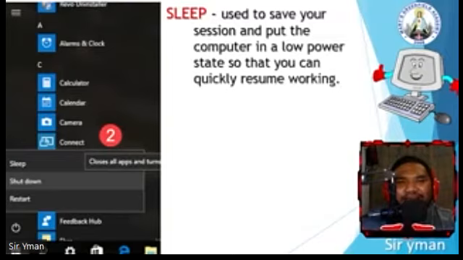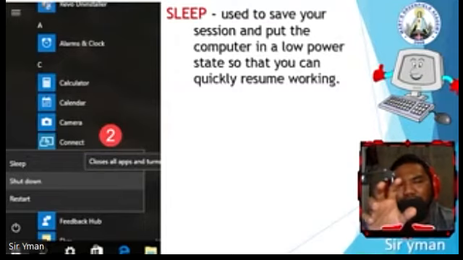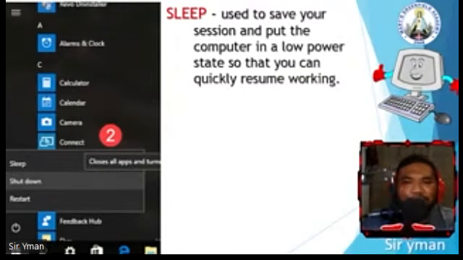Okay? So instead of shutting down your computer, you can just put it on sleep. Just click the sleep here and then your computer will be in this state of low power. And then if you want to use your computer again, just move your mouse. Okay? Just move your mouse and then your session will resume already. So mas madali mo siyang ma-resume yung lahat ng ginagawa mo if you're going to put your computer on sleep.